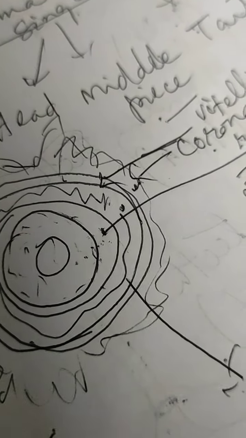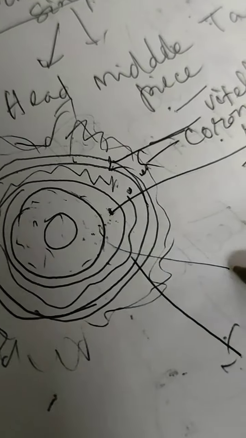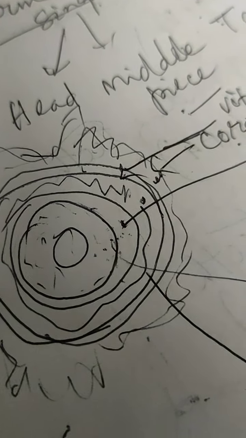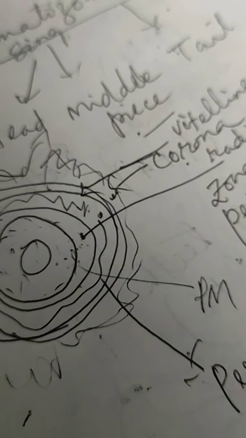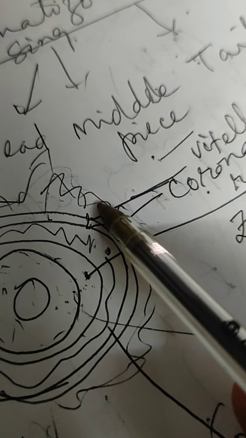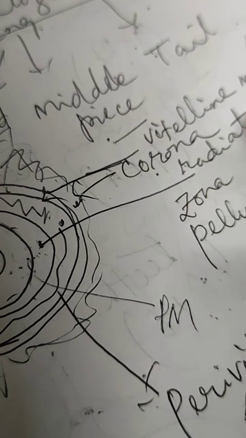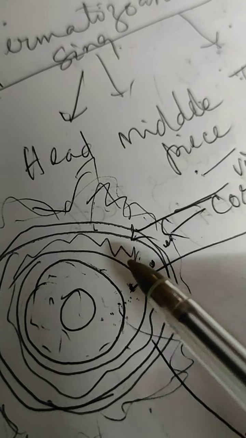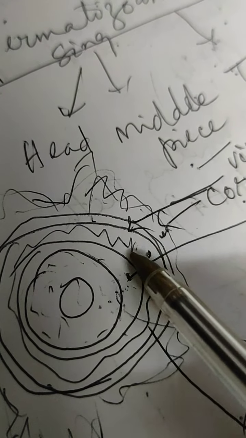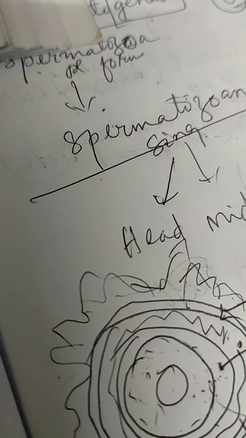So that is the structure. So many membranes, it's very confusing. But outside the cytoplasm is the plasma membrane, PM. Outside the plasma membrane, the layer is called the zona pellucida, and the outermost layer is called the corona radiata, which is formed from the follicle cells. At the base of this corona radiata, the membrane present is called the vitelline membrane. Just below the vitelline membrane and the zona pellucida, a fluid-filled space is there, which is called the perivitelline space. So that is the structure of the female reproductive cell, or the gamete, or ovum. Thank you, children.